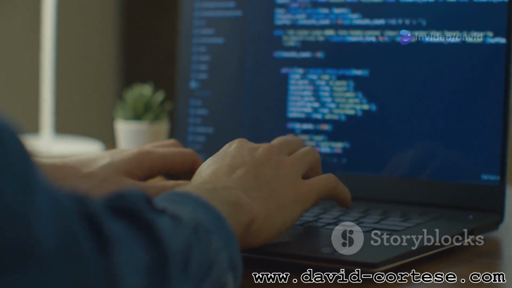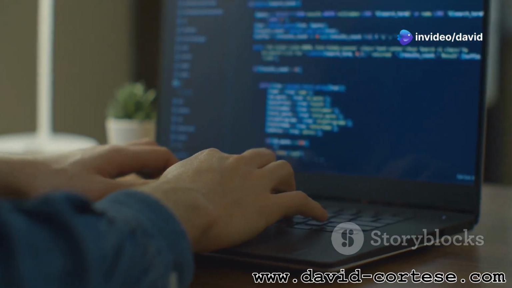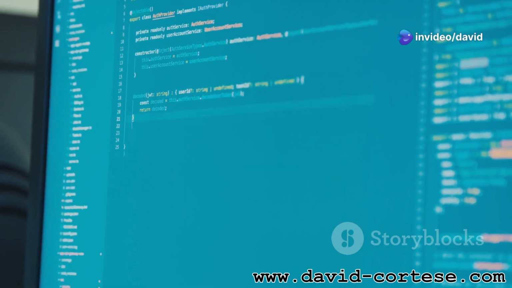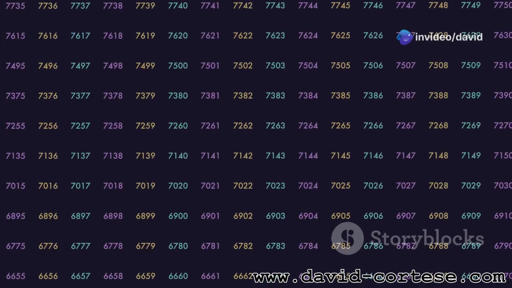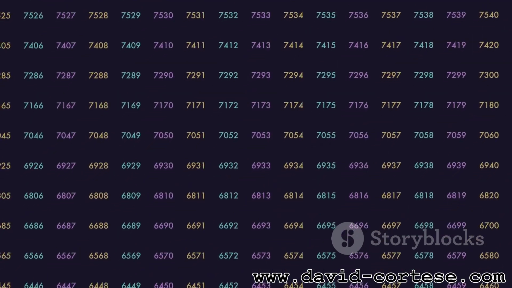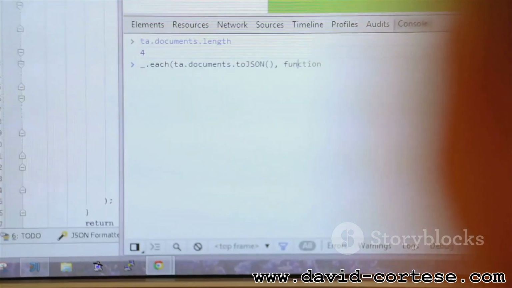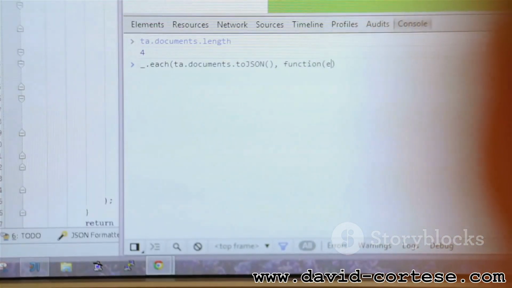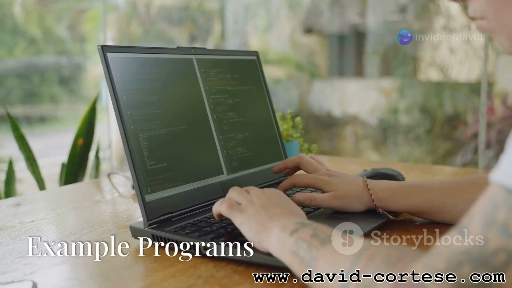The while loop repeats a code block as long as a condition is true. The condition is checked before each iteration. For instance, you can use a for loop to print numbers from 1 to 10 or a while loop to read user input until a specific character is entered.